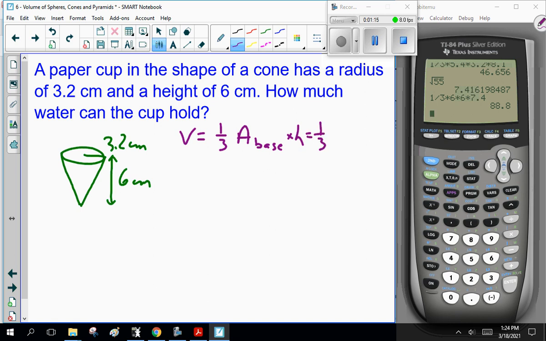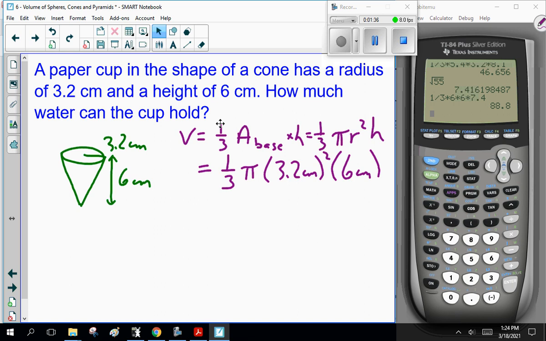Since the base is a circle, that's pi r squared h. So, let's plug some numbers in: 1/3 times pi times the radius, 3.2 centimeters squared, times the height, 6 centimeters.